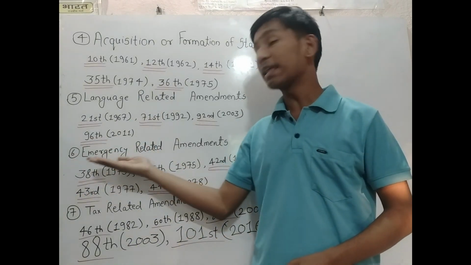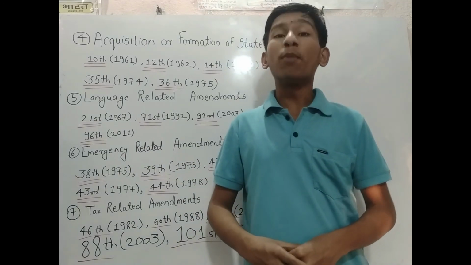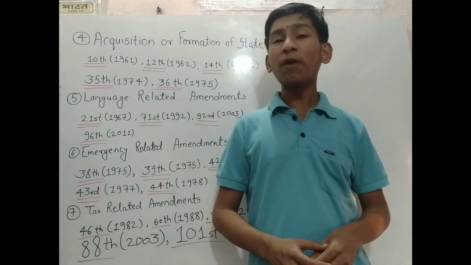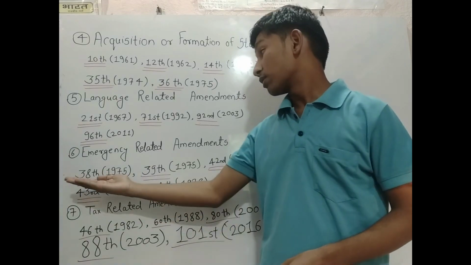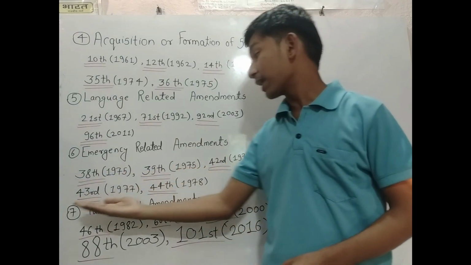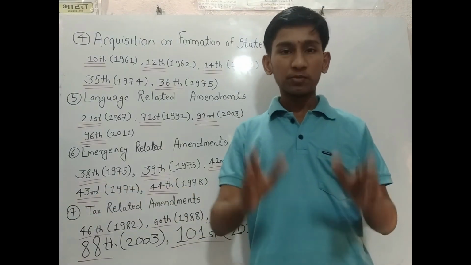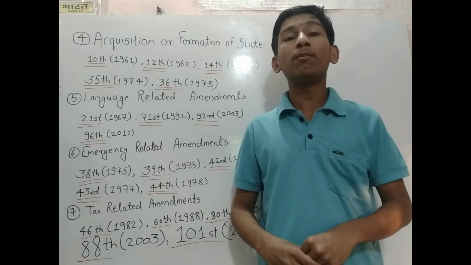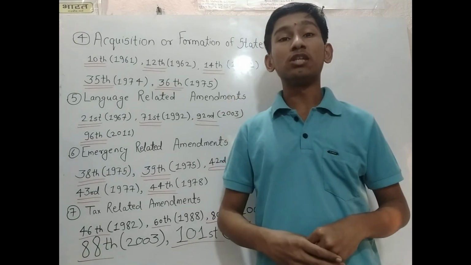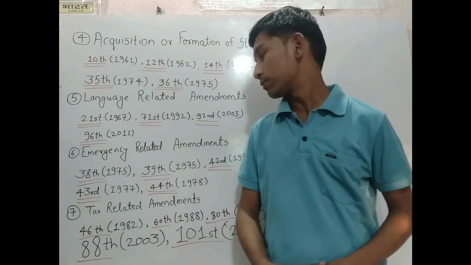The sixth category is regarding the emergency related amendments, all the amendments during the emergency from 1975 to 1978: the 38th, 39th, 42nd, 43rd and 44th Amendment Acts 1978. These are important amendment acts during the emergency which changed the Indian Constitution in a very serious manner.